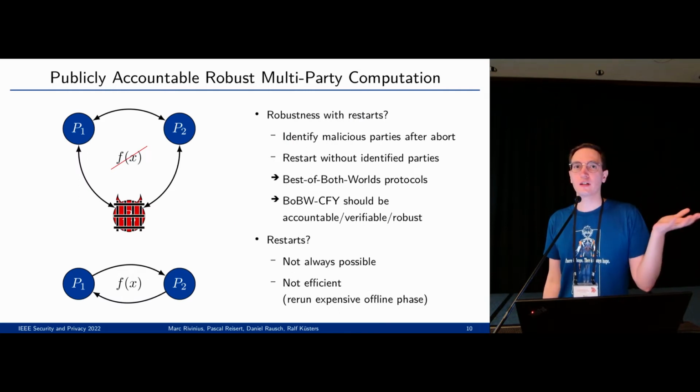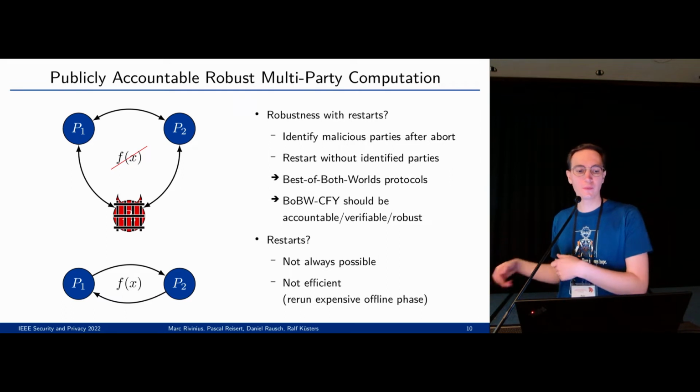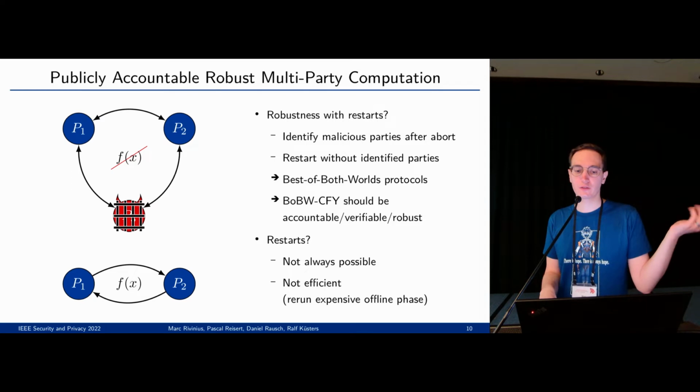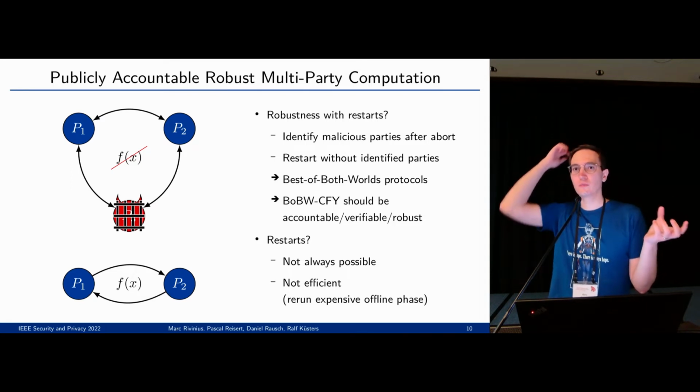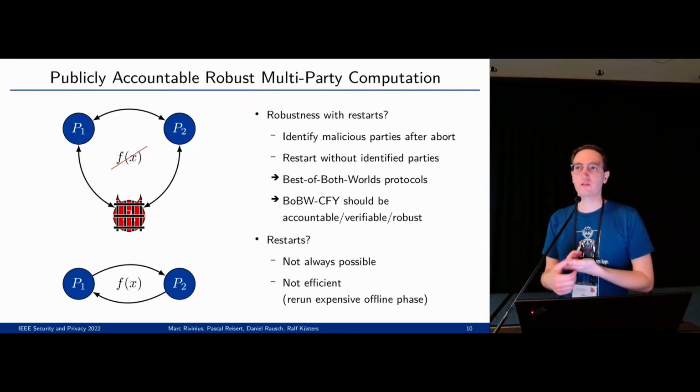Technically, there is a general approach, which also seems quite natural. If you have a protocol that is not robust, but it has the other properties, you just run it. If it aborts, you identify the malicious party, exclude them, and rerun the protocol without them. Like this, you get a more robust protocol. That is also the idea of so-called best of both worlds protocols. And if you combine this with the CFY protocol, you have a protocol that has all the properties that we want. But it has restarts.